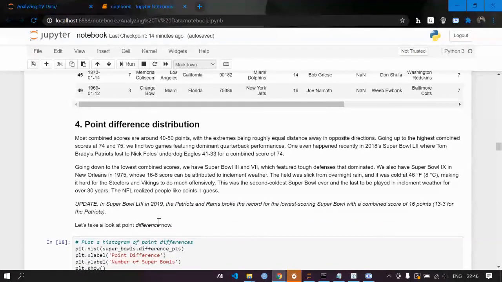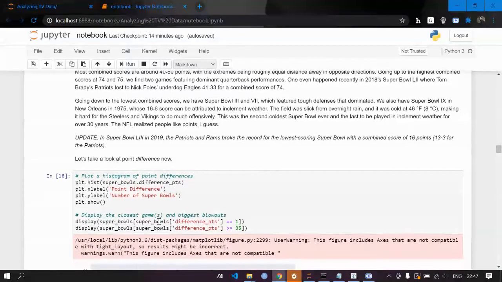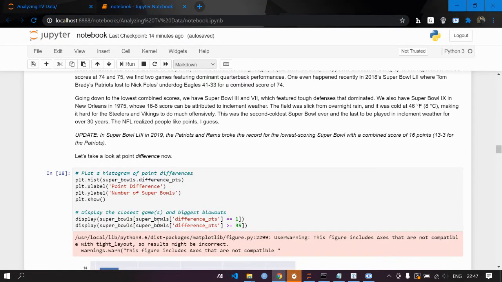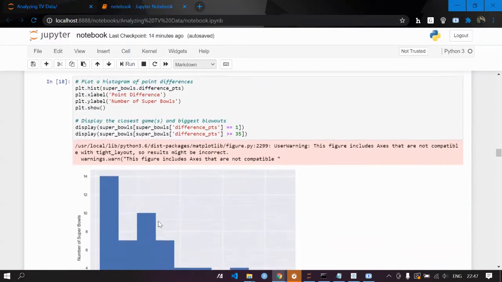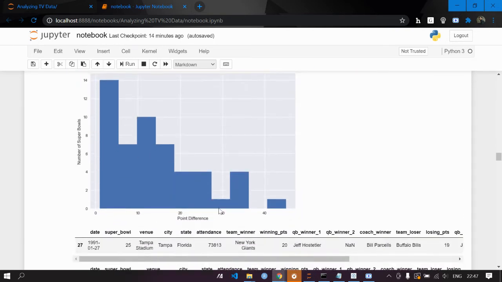Now, the point difference distribution. We need to see what the key things are that we need to understand. In this we're going to use a histogram again, and we need to look at the difference points, which give you the extreme points. An extreme point is when you have a particular dataset, and in that dataset there is a particular value which is extreme.